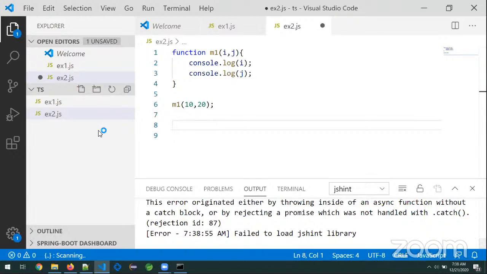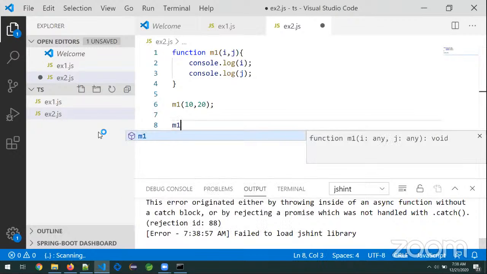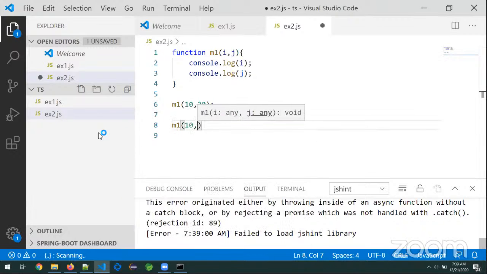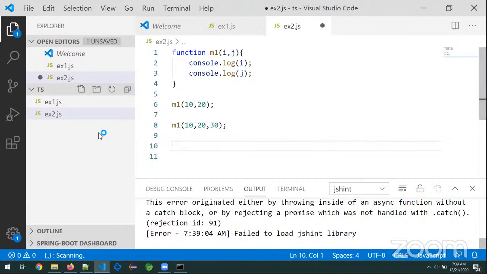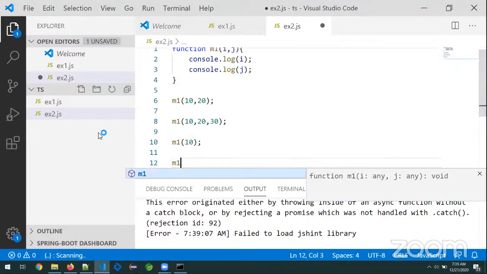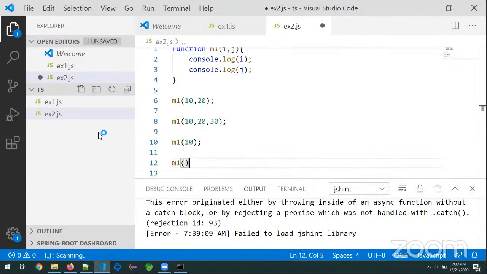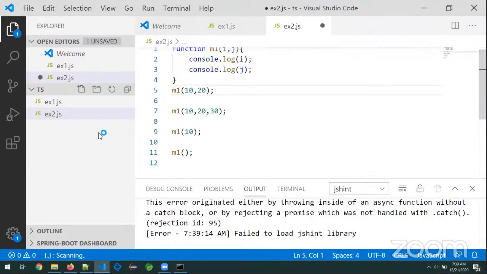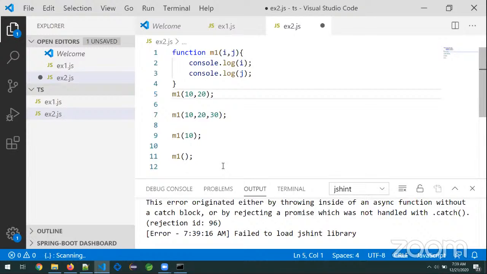But observe. M1. Tell me, what about the seventh line? Is it valid or invalid?